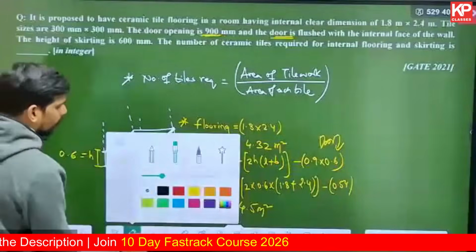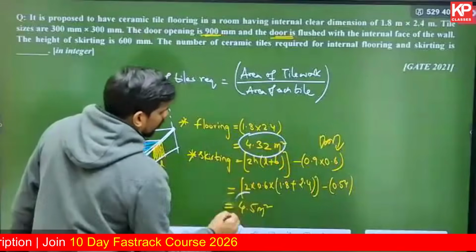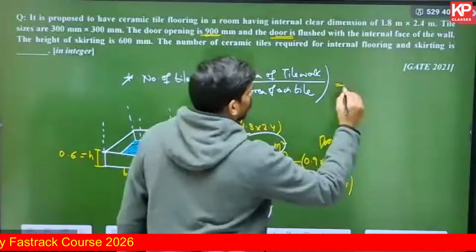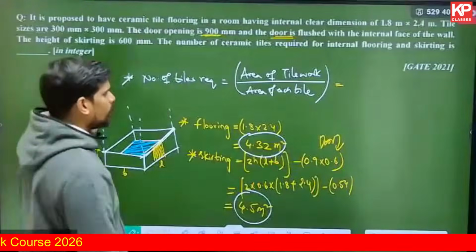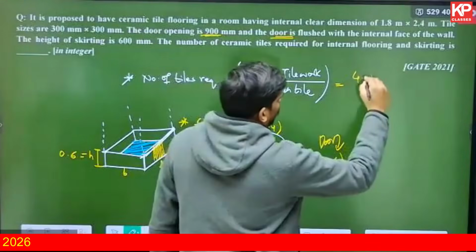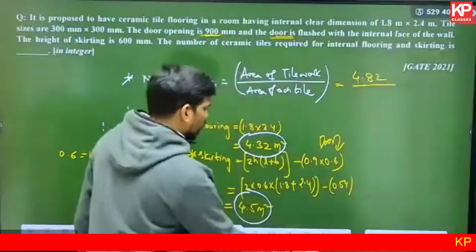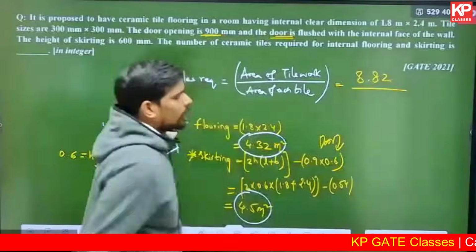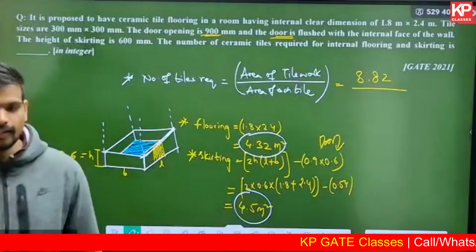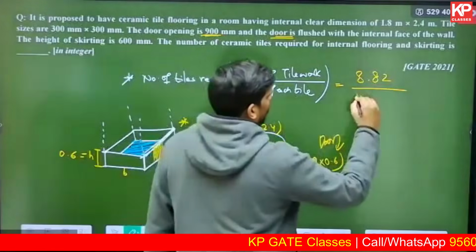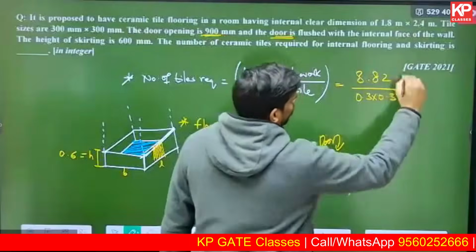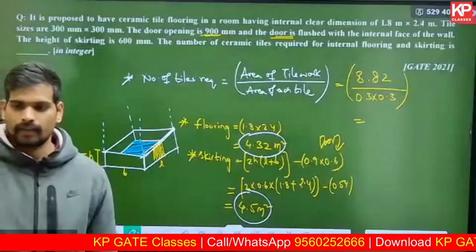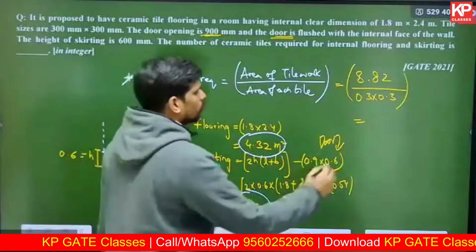So what is the total area of tile work now? This plus this. The total area of tile work is coming out to be 4.32 plus 4.5, which will be 8.82, divided by the area of each tile, 0.3 into 0.3. Simplify this and tell me the final answer. How many tiles are you getting? That's the correct answer. So it is straightforward.